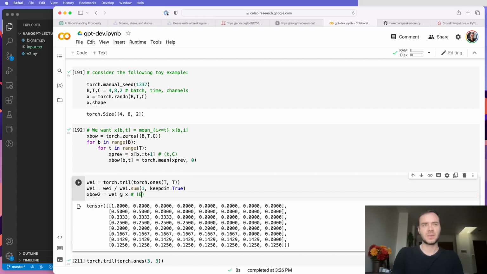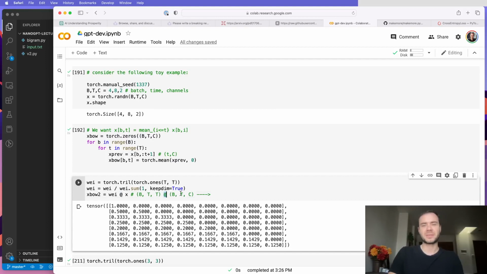So let's think this through. Wei is T by T. And this is matrix multiplying, in PyTorch, a B by T by C. And it's giving us what shape? So PyTorch will come here and it will see that these shapes are not the same. So it will create a batch dimension here. And this is a batched matrix multiply.